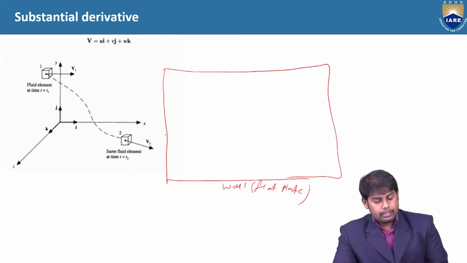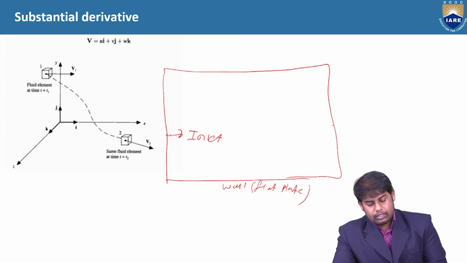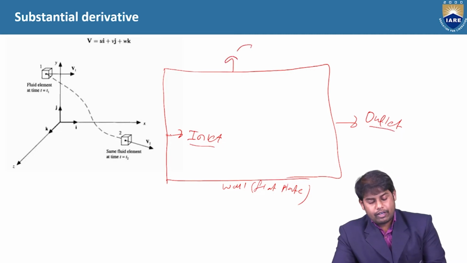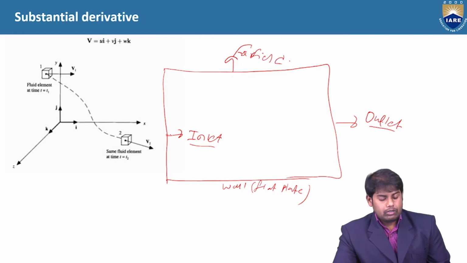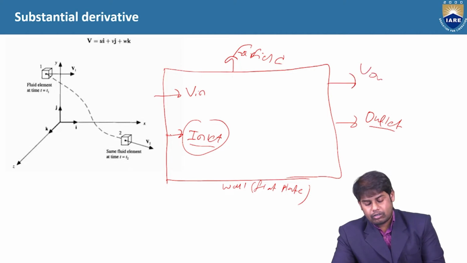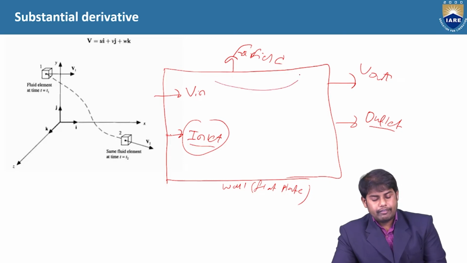This boundary is the inlet, and this is the outlet. This is called far field. The inlet is a place where the flow is entering with a certain velocity. The outlet is the place where flow is leaving with a certain velocity. Far field is a region where you have undisturbed air.